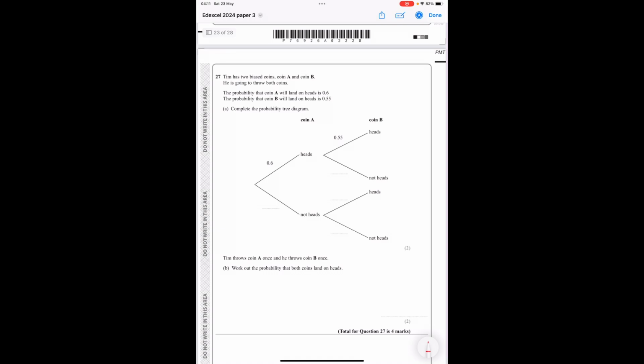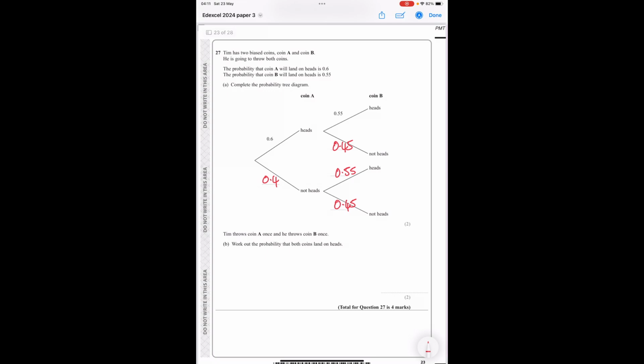Tim has 2 biased coins, A and B. The probability that coin A will land on heads is 0.6, so this must be 0.4 because they must add to 1. If this is 0.55, this must be 0.45 because they add to 1, and these two are repeated from above. Tim throws coin A once and he throws coin B once. What's the probability they'll land on heads? Probability for heads on the first one is 0.6, and on heads the second one is 0.55. So it's 0.6 times 0.55, which gives me the answer of 0.33.